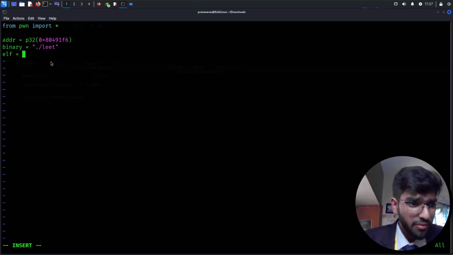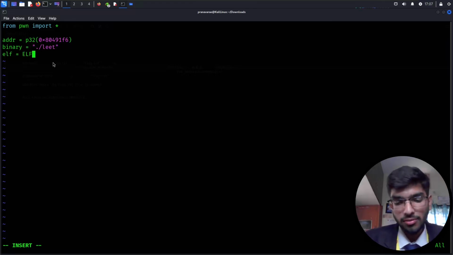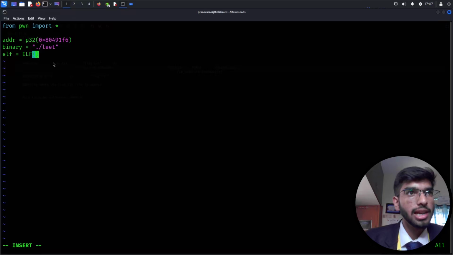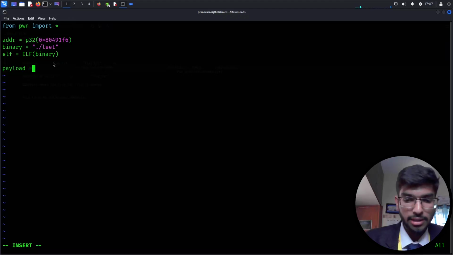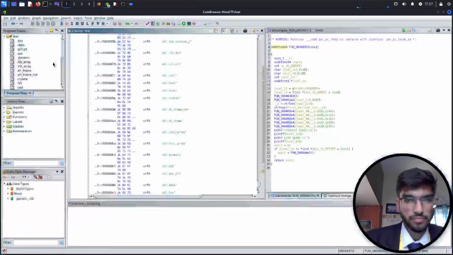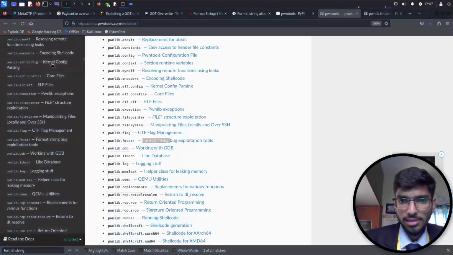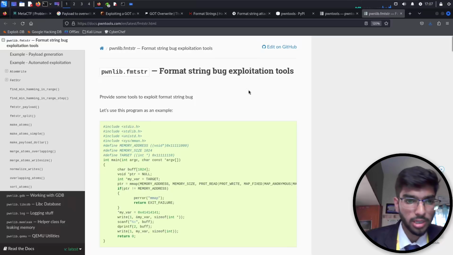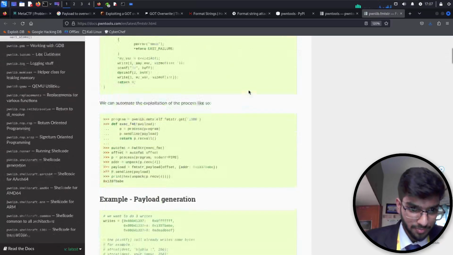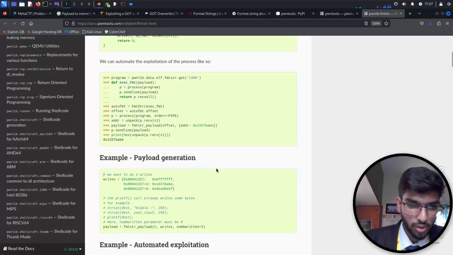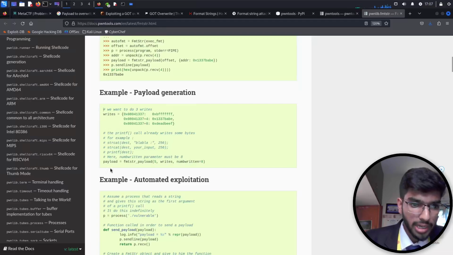So ELF, and then I will say ELF. It's another function inside the pwn library. And then let me specify from which file it needs to extract all these things. This one. Then let me create a payload which I want to be entering into my file. Okay, for payload, I guess there's a function here, that's what I was trying to open, which says payload generation. So for generating a payload, you need to enter this function. You need to mention this, and then five is the offset limit.